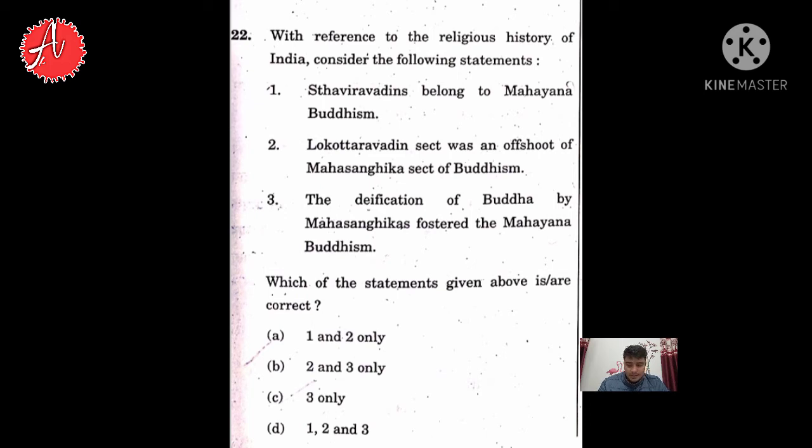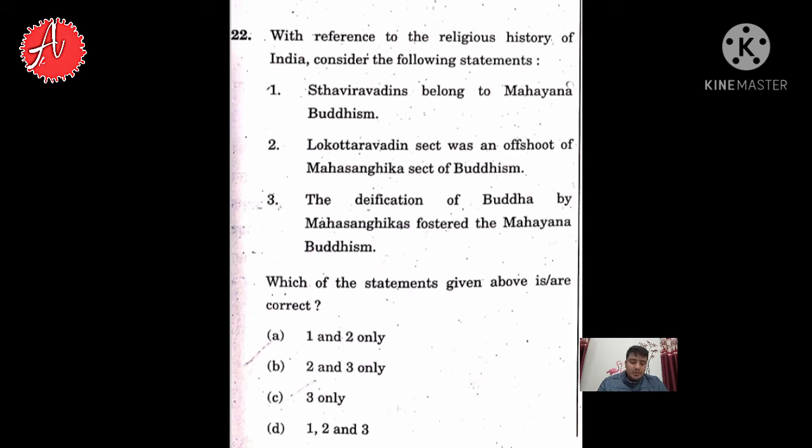If you see statement two, Lokottaravadin sect was an offshoot of Mahasangika sect: yes, it is one of the branches of the Mahasangika sect of Buddhism. So statement 2 is correct. And statement three is the deification of Buddha by Mahasangikas fostered the Mahayana Buddhism. It means